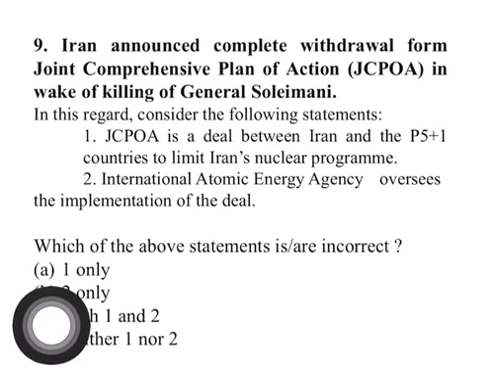Now let us go a little deeper. This is a very famous deal. In 2015, Iran agreed that it will go for a long-term deal. And what was the long-term deal? The long-term deal was that Iran will limit its sensitive nuclear activities. And the deal was between Iran and P5+1, that is US, UK, France, China, Russia and Germany. Now, the deal was that Iran will also allow the international regulator, the inspector, to come and inspect all the nuclear activities of Iran.